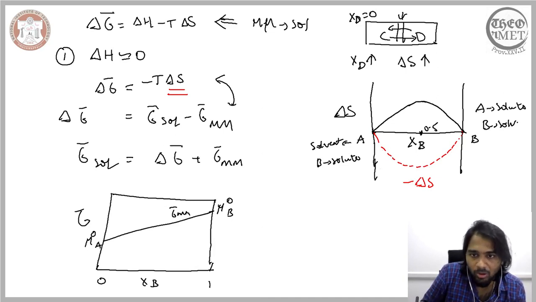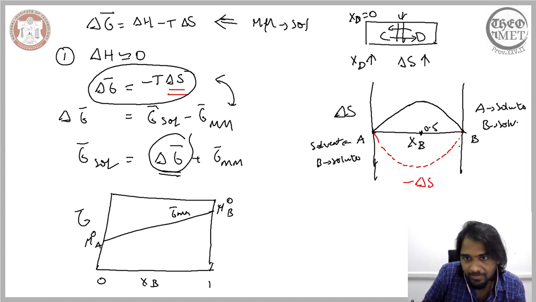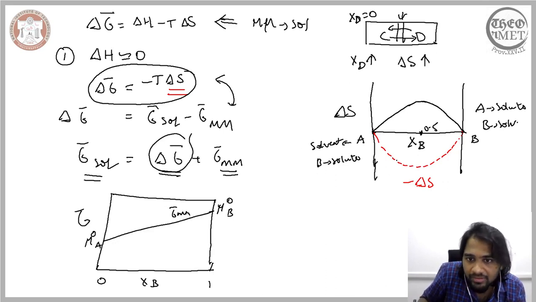So we need to augment this red section of the curve, which represents the change in the Gibbs free energy. This change in the Gibbs free energy is indicated by this expression here, illustrated in the red line. Therefore, to arrive at the Gibbs free energy of the solution, we have to combine the straight line representing the Gibbs free energy of the mechanical mixture, the linear relation, with the red curved line that represents the change in the Gibbs free energy.